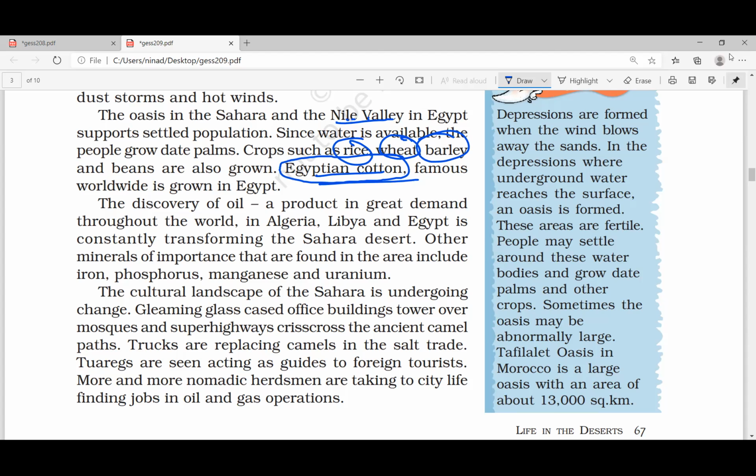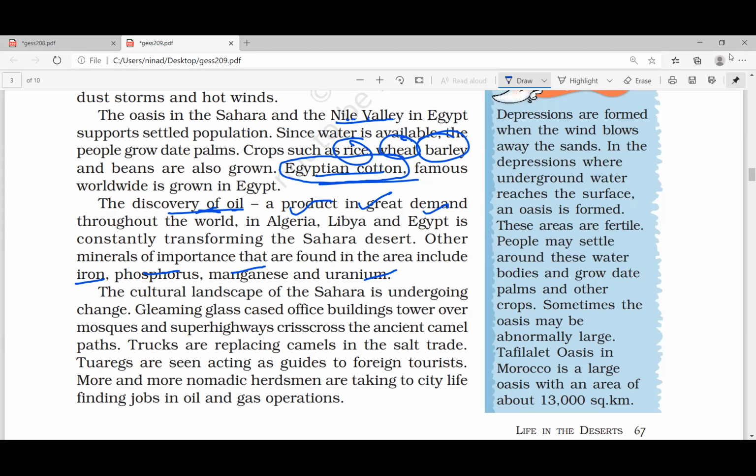Now, I asked whether they are really rich or they are poor. They are not poor, because nowadays this area has discoveries of oil. So Algeria, Libya, Egypt, all these countries are exporting oil, mineral oil, hydrocarbons, crude. And a lot of other minerals like iron, phosphorus, manganese, uranium are also found.